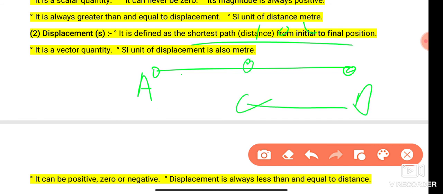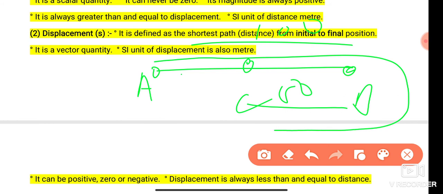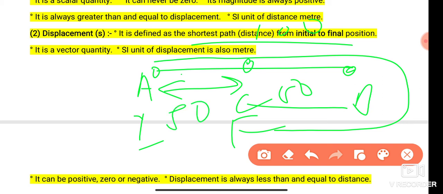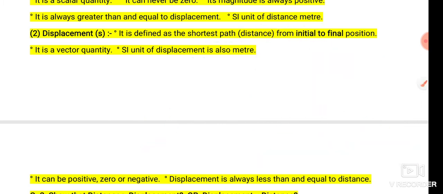Total is 100 and come back 50, then what is the distance? Total path, the actual path traveled by the body, is 100 plus 50, which is 150. This is distance. And what is displacement? This is the final point and this is the initial. The direct distance between initial and final position, the displacement, is 50. Let us discuss one more case.